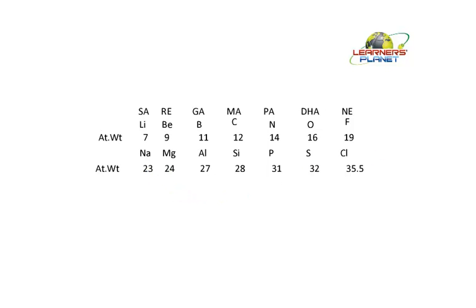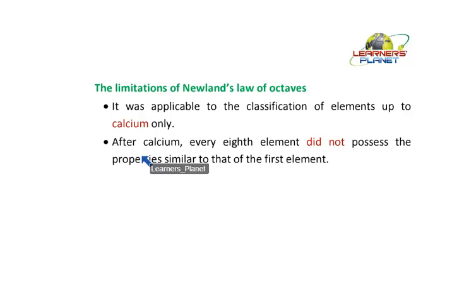Now what is he saying? That the properties, that is the physical and the chemical properties, depend on their atomic weights. And he tried to arrange all the elements according to their atomic weights. Now let's see the drawbacks of this, the limitations of Newland's law of octaves.